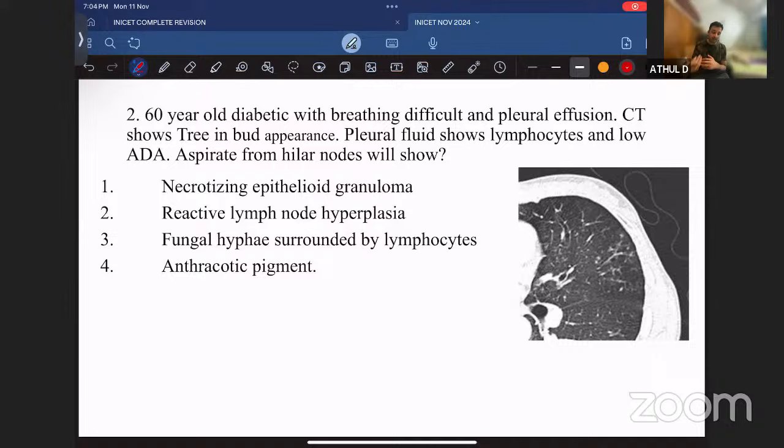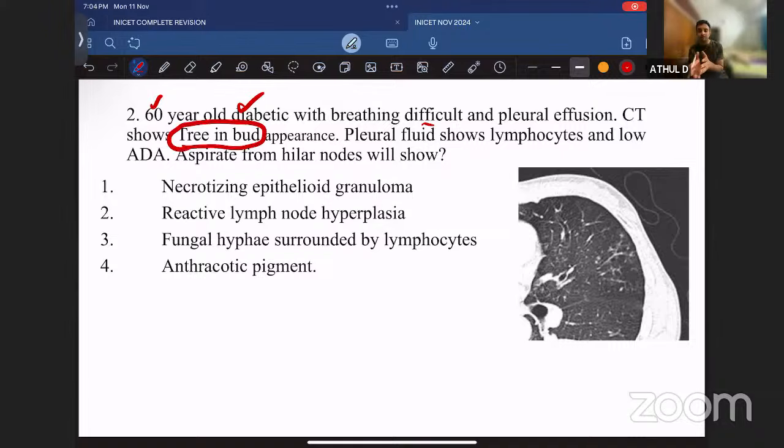Topics are important. Another very important thing, usually radiology questions will be associated with images, but I heard this question was not associated with any image, but the history was a 60-year-old diabetic patient with breathing difficulties. And in the question, they told tree in bud appearance. CT showed tree in bud appearance.